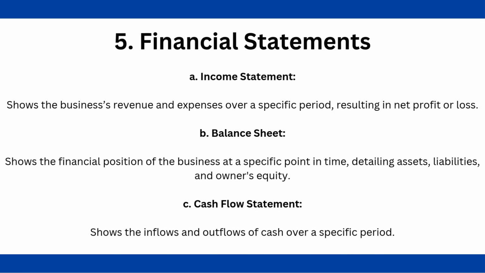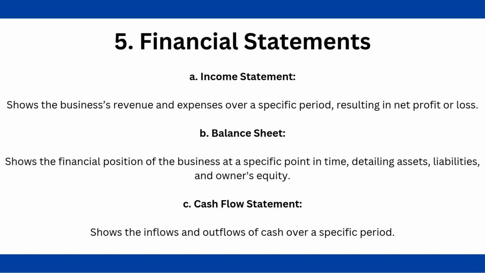Next, we have financial statements. Now, there are three types of statements we need to know about. The first one being the income statement. It's like a report card for the business showing how much money it made and spent over time. Then we have balance sheet, a snapshot of what the business owns and owes at a specific moment. Next, we have cash flow statement, a diary entry showing the flow of cash in and out of the business over time.